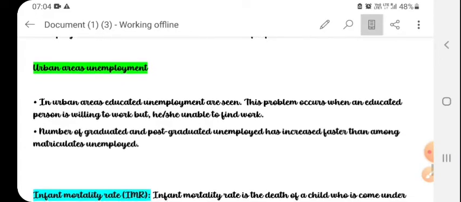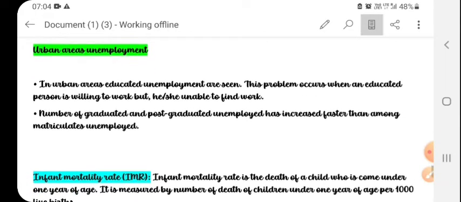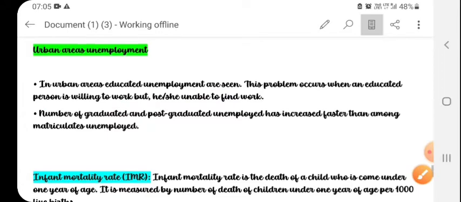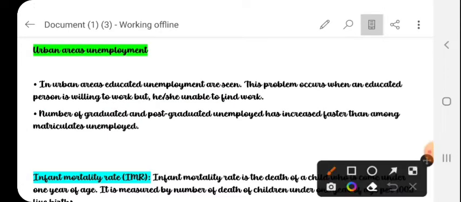So what about unemployment in urban areas? In urban areas, educated unemployment is seen. This problem occurs when an educated person is willing to work but is unable to find work. The number of graduate and postgraduate unemployed has increased faster than among the matriculate unemployed.